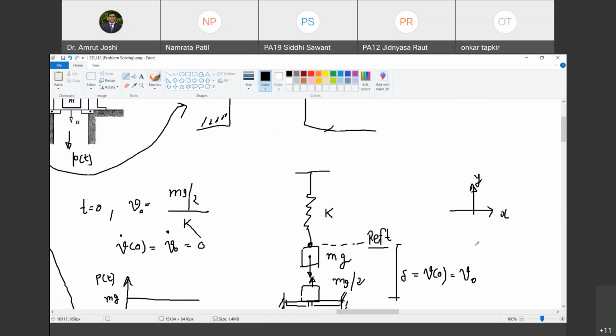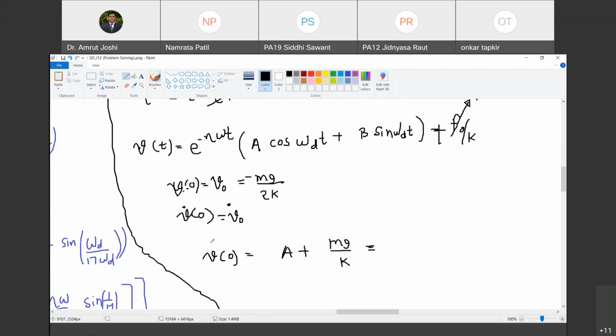Sorry, mg upon 2k with minus sign, because this displacement is in negative y direction. Are you with me? So when spring force was k by 2, from its unstretched position, the spring must have displaced downwards. Downwards matlab negative y direction. So what is our v of 0? v of 0 is minus mg by 2k. So that I will write here minus mg by 2k. Are you with me?